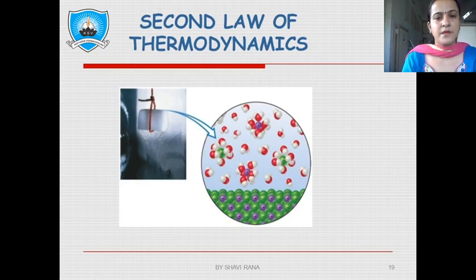Next is the second law of thermodynamics. As I already said, the second law of thermodynamics deals with free energy, the del G value. The del G value is divided into three parts. Del G, meaning free energy, can be negative, free energy can be positive, and free energy may be equal to 0. On the basis of these del G values, we can separate spontaneous processes, non-spontaneous processes and equilibrium processes. In any reaction, in order to convert from reactants to products, we have to cross the energy barrier.